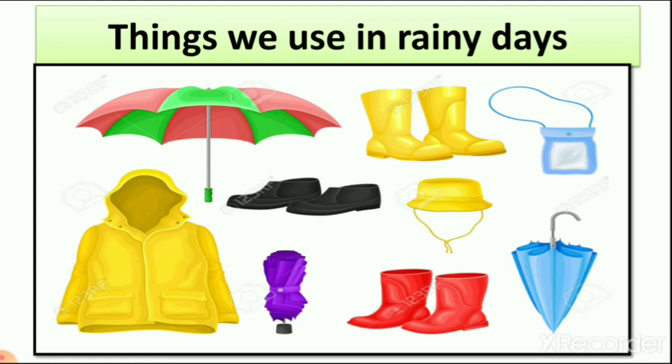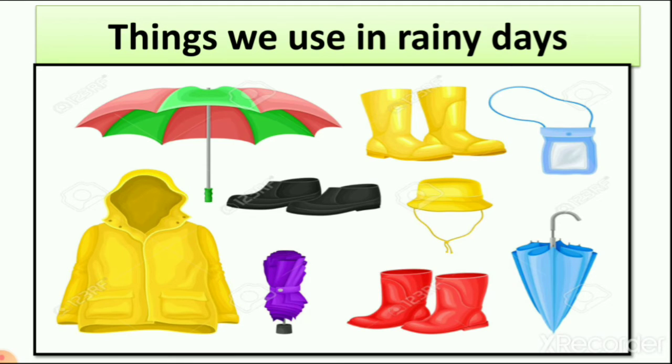Then we learn about rainy days, that we wear a raincoat and gum shoes in rainy days. When we go outside in rainy days we take an umbrella with us, right? And we also learn that we use different types of shoes in different types of days.